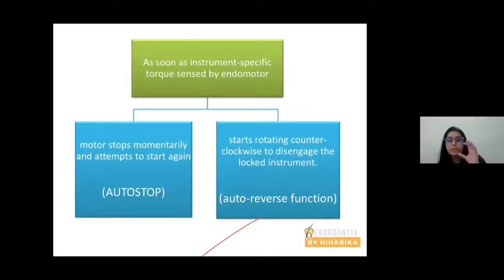So if the file senses a preset torque limit, the file may stop. That means there is an auto stop function, or the file may move in an anti-clockwise direction and move out. This is an auto reverse function. So your endomotor may have an auto stop function or an auto reverse function.